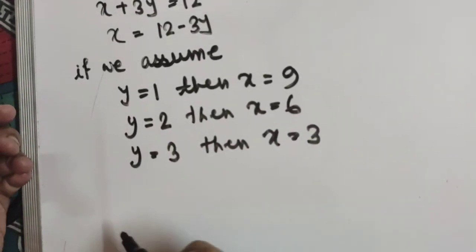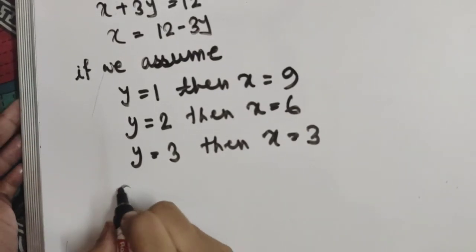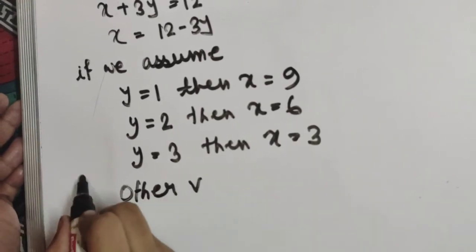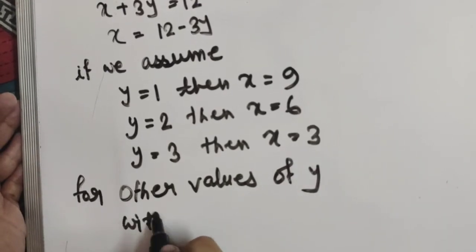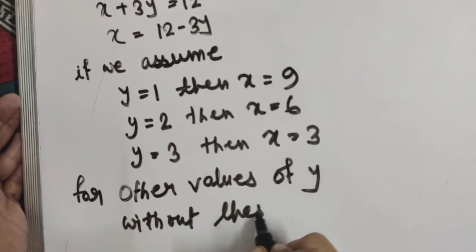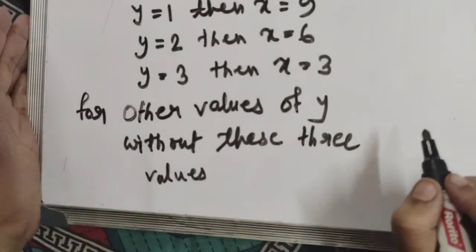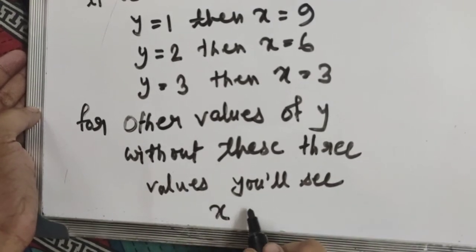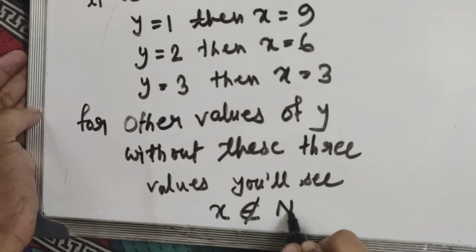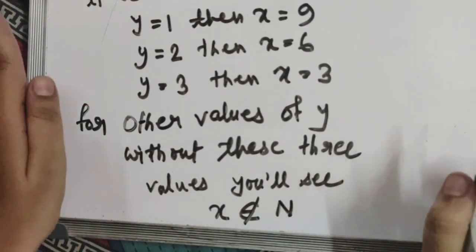Now if you consider any other values of y without these three values, you will see that the value of x does not belong to N. Okay, the value of x does not belong to N. That means x is not a natural number.